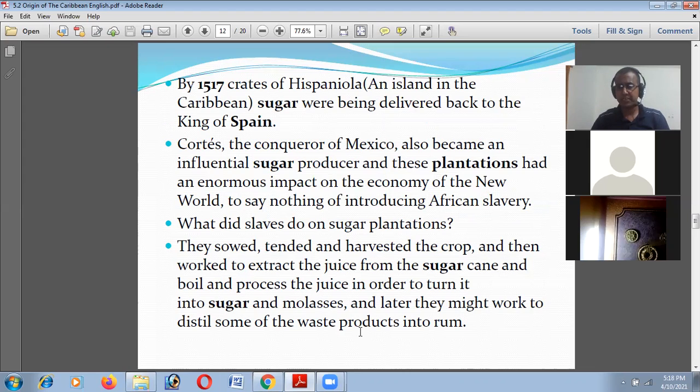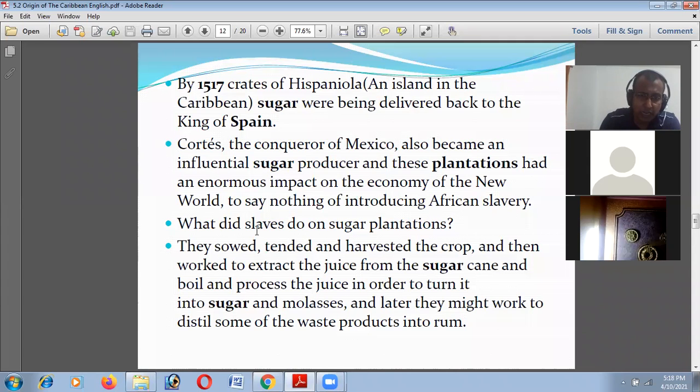In 1517, crates of Hispaniola sugar were being delivered back to the king of Spain. So the Spanish spread their sugar plantation in this area. And the conqueror of Mexico also became an influential sugar producer. And this plantation had an enormous impact on the economy of the New World, to say nothing of introducing African slavery. So the African slave, as we have learned, the black slave, they were taken by the sea-voyaging countries, and they were sold to this sugar plantation. Not sold in exchange of minor things.